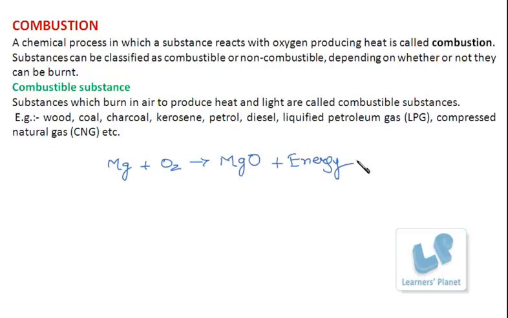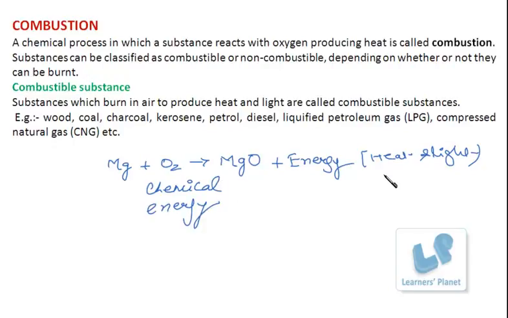And in what form is this energy released? This energy is released in the form of heat and light. So you can say here that the chemical energy is converted to heat and light energy. This is what combustion is.